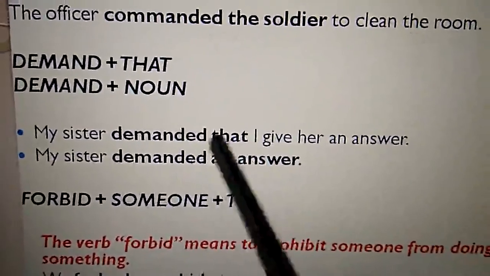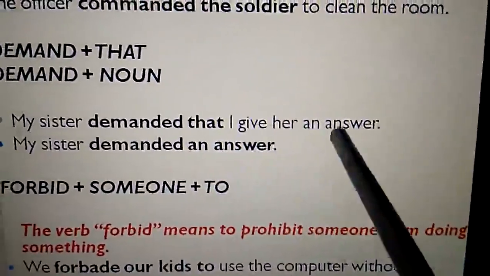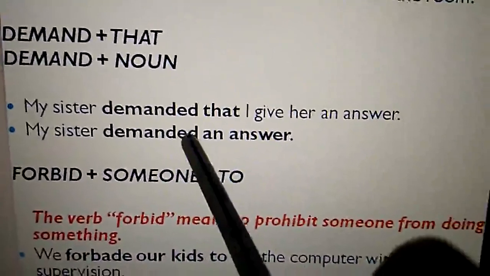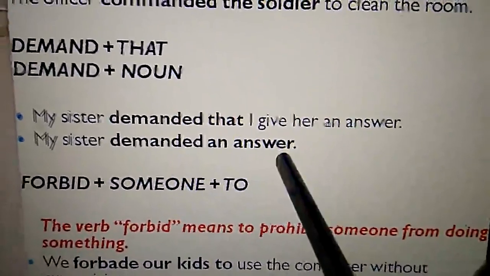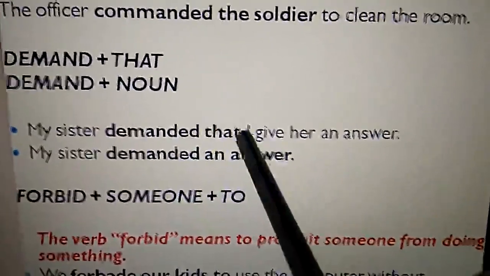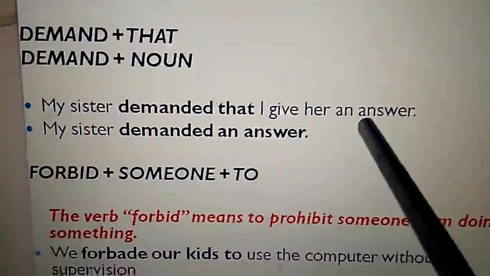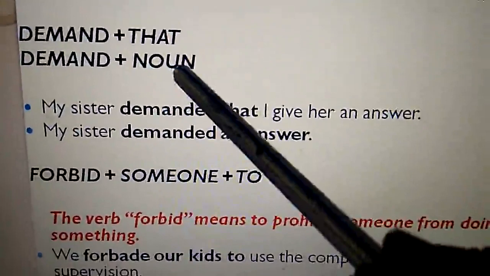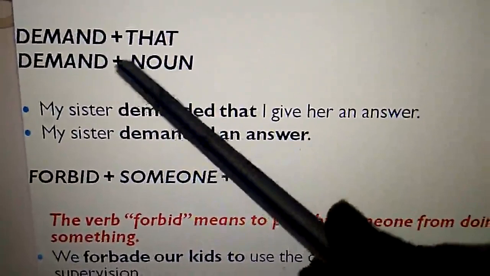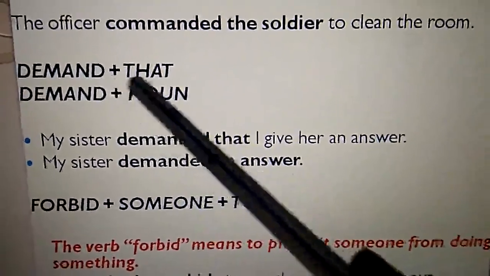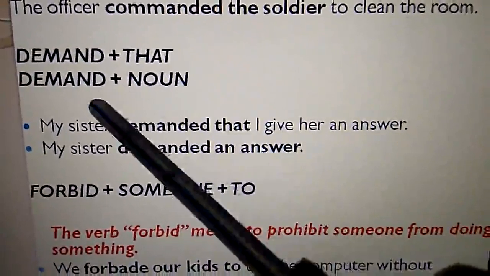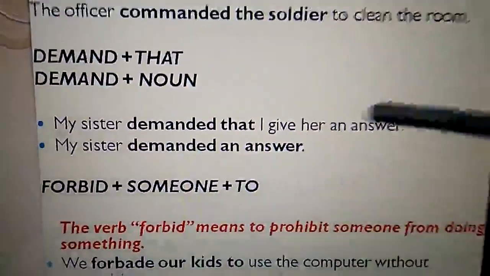Immediately after demand we got a noun here, answer, but in the other sentence we got that, so the structure of the sentence has changed. So two ways we can use demand as a reporting verb: after demand that has to be followed, or else a noun.